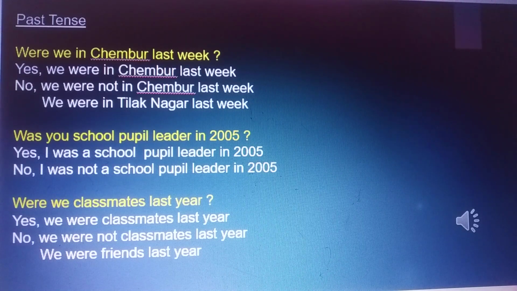Were you school pupil leader in 2005? Yes, I was a school pupil leader in 2005. No, I was not a school pupil leader in 2005.